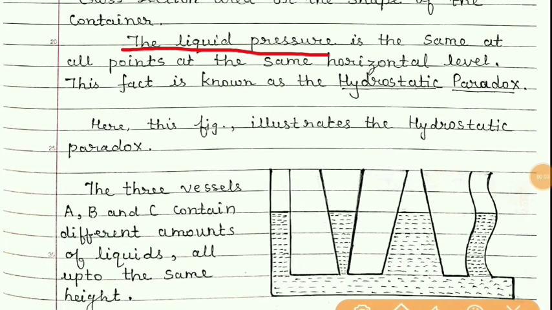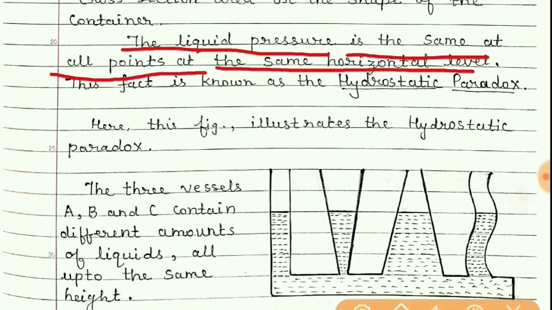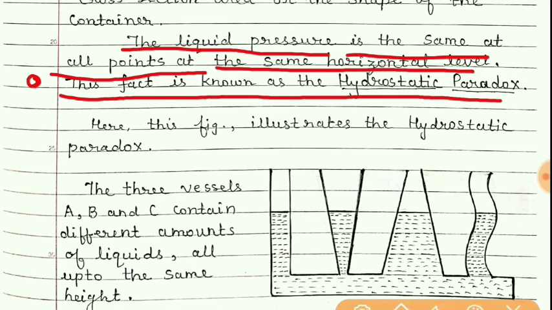The liquid pressure is the same at all the points at the same horizontal level. This fact is known as the hydrostatic paradox. Students, if we go to some depth, then with depth what will happen? Pressure will increase.